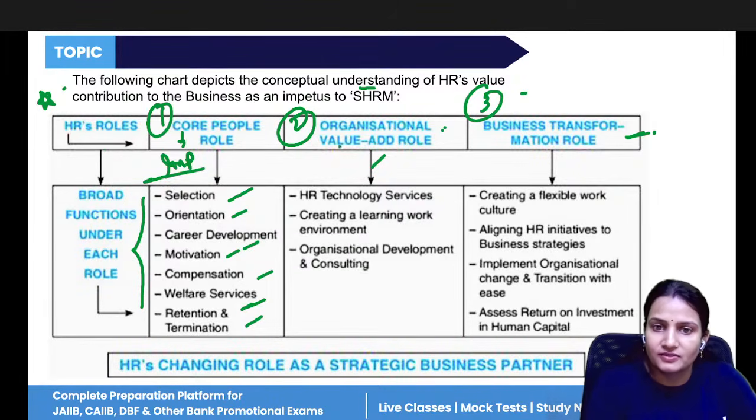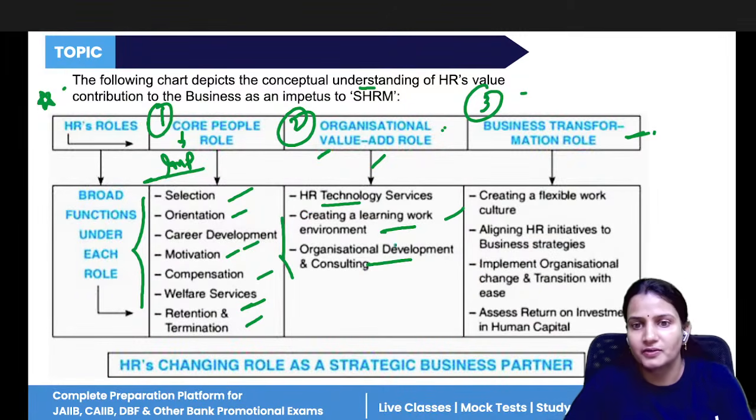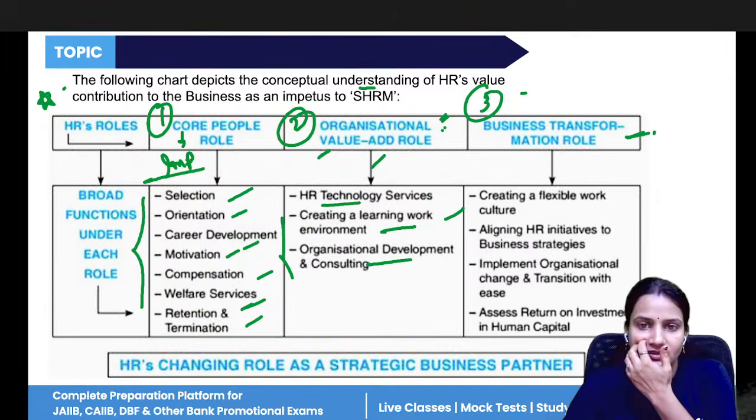Now, some roles that add value in the organization, like if you have good technology, then it will add value to the organization. If you have a learning environment, if you have knowledge management, that will add value. If you have development and consulting programs, that is how to develop the career of the employees, how to consult with them if they have any issue. So these will add value to the company, and employees will be attracted to these companies. They will feel safe working in these companies.